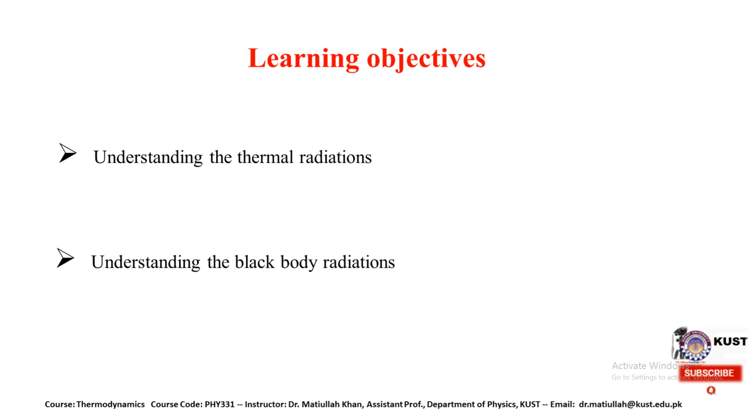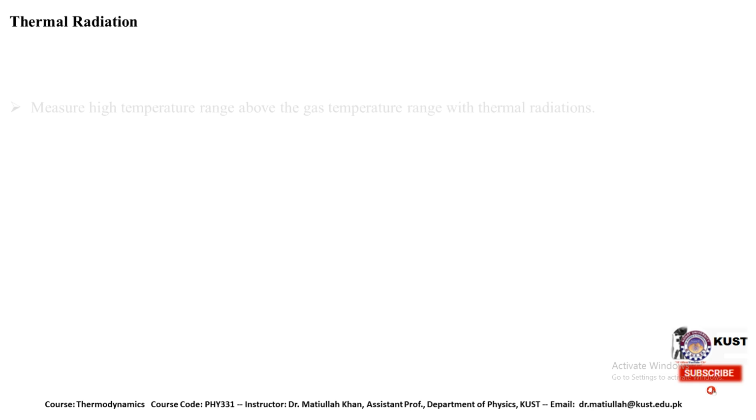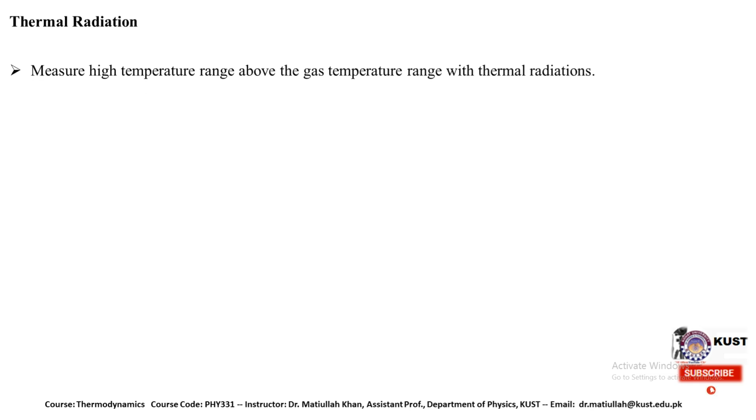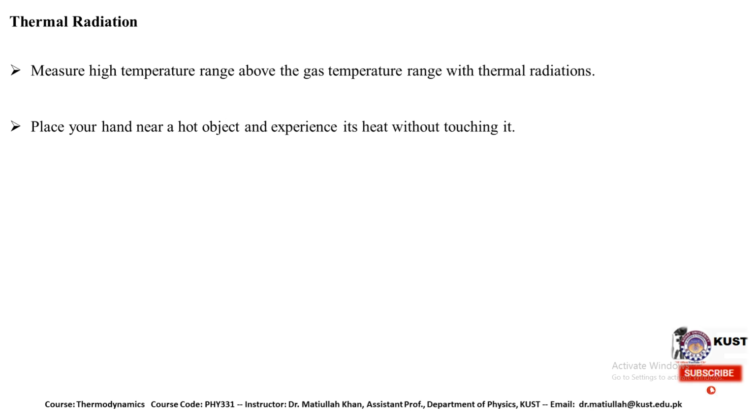Black body radiation is also a type of thermal radiation that is emitted and absorbed by a black body. That is why it is given a specific name, black body radiations. So first we need to know thermal radiations. Thermal radiation is really very interesting for us because it is quite useful, because the energy or the heat coming from the sun is also an example of thermal radiations.